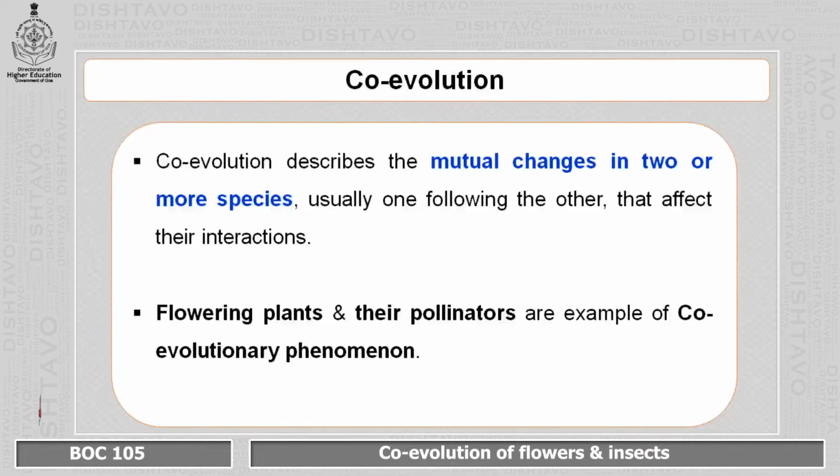Now coming to the first slide, coevolution. What exactly is coevolution? Coevolution describes the mutual change in two or more species, usually one following the other, which will ultimately affect their interaction. One of the best examples of coevolution are flowering plants and their pollinators.